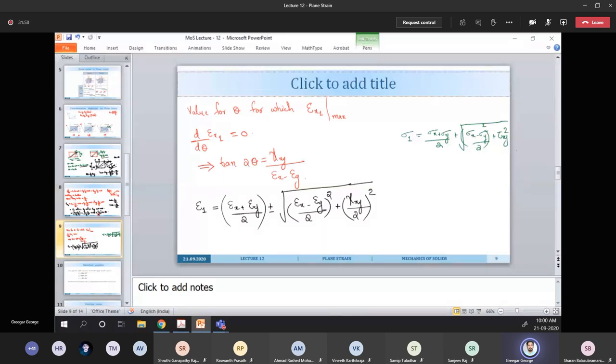So the counterpart of tau xy will be gamma xy by 2 in the strain. Similarly we can find epsilon 2, which is epsilon x plus epsilon y by 2, with the minus sign on the same part.